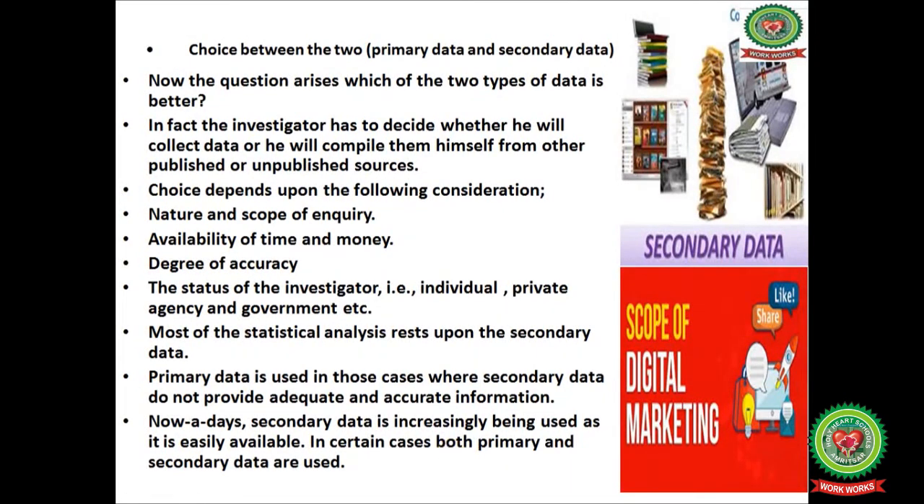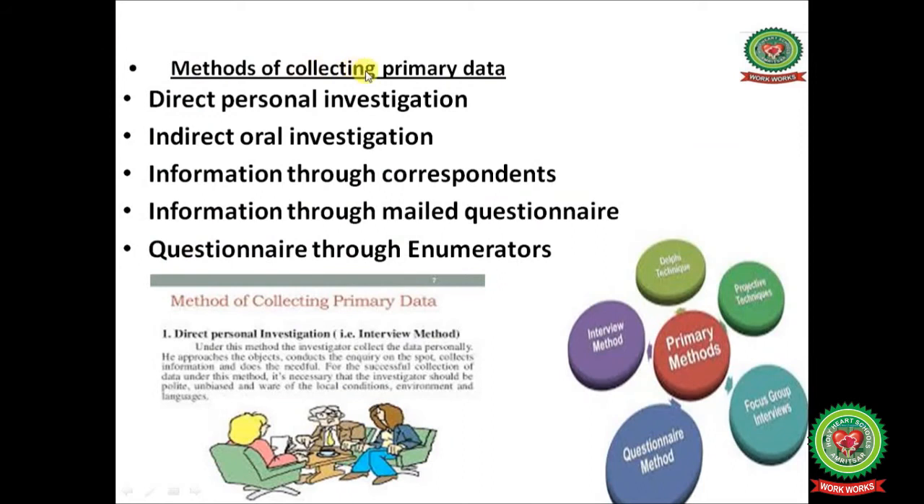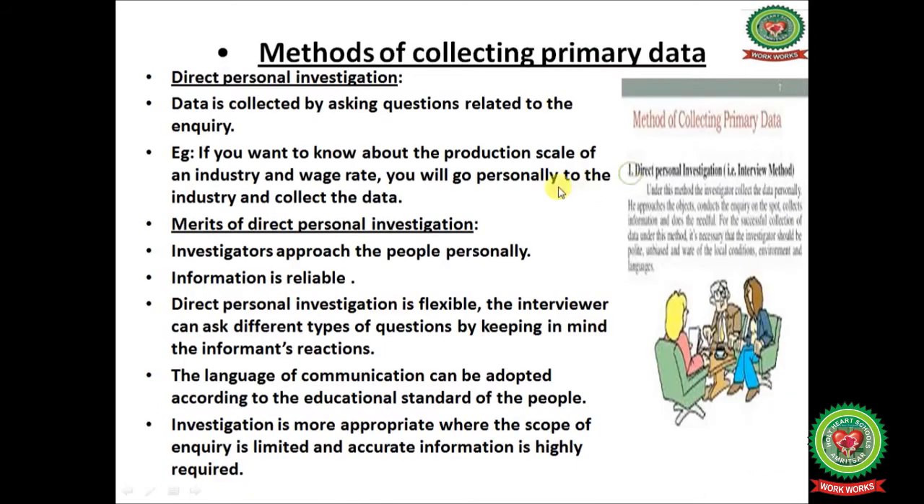Secondary data are used in order to see the comparison, to see what is the difference between the current data and the previous data records. Methods of collecting primary data. First one is direct personal investigation, indirect oral investigation, information through correspondence, information through mailed questionnaire, information through enumerators. So we will discuss all these points one by one with their merits and demerits.